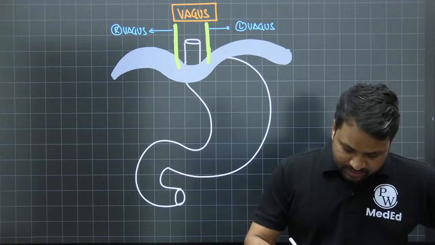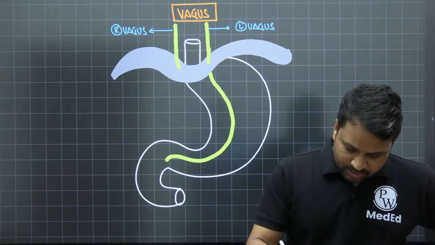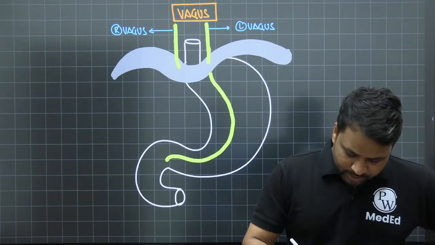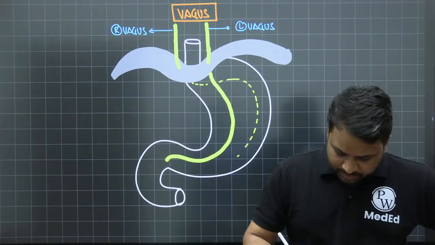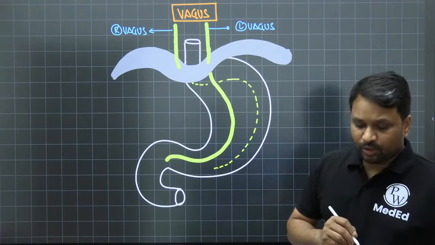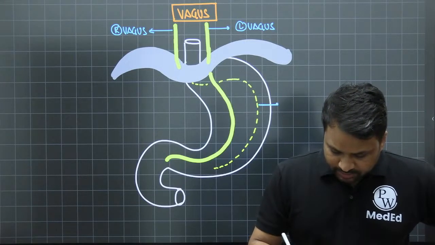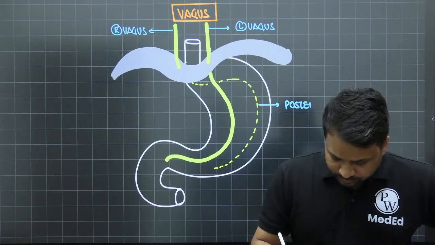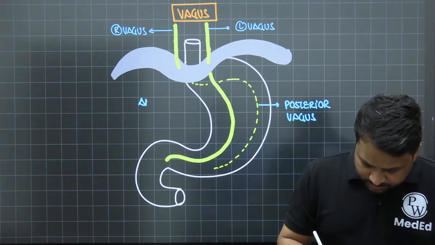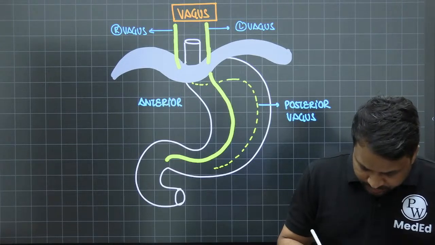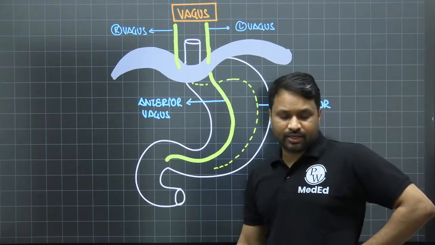The left vagus continues as the anterior branch, and the right vagus becomes the posterior branch. It pierces the diaphragm, goes behind the stomach and becomes posterior, right? So the orientation is very, very important. This is the posterior vagus, and this is the anterior vagus.